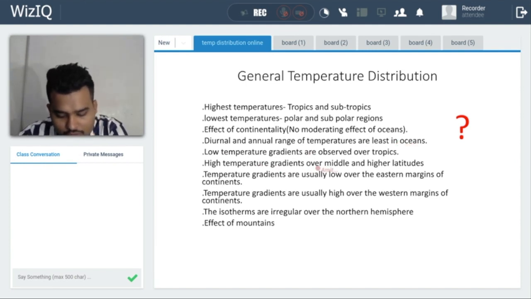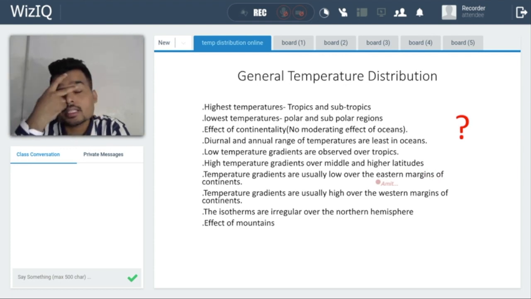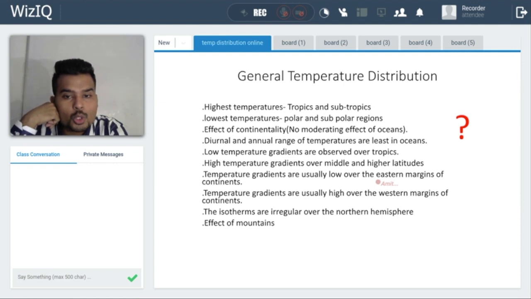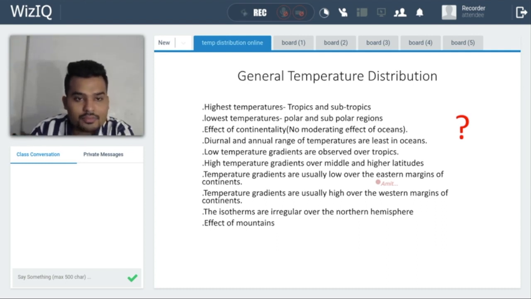Then, temperature gradients are usually low over the eastern margin of the continent. On the eastern margin, we have a low temperature gradient. What is the reason? See, we know that the eastern margin of the continent means the western margin of the ocean, right? If it is eastern for the continent, that means western for the ocean.